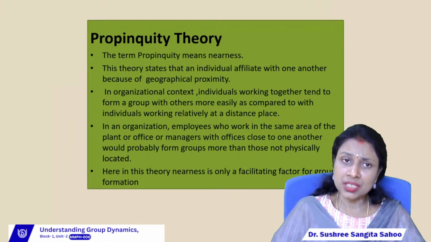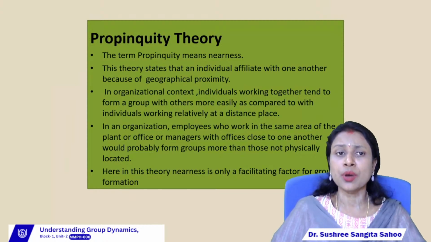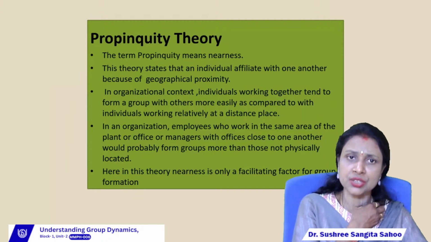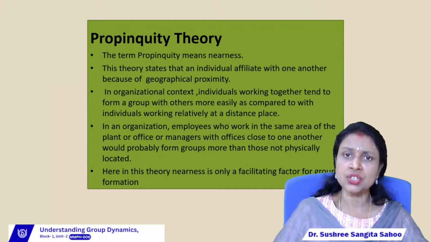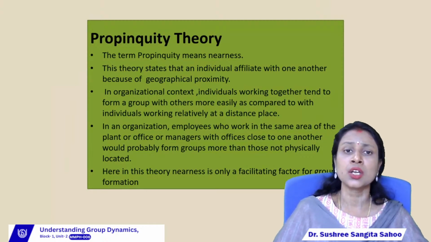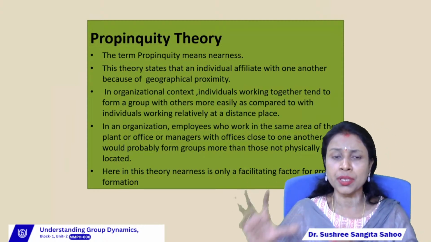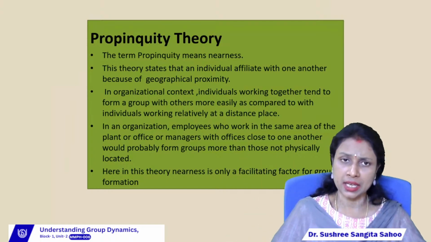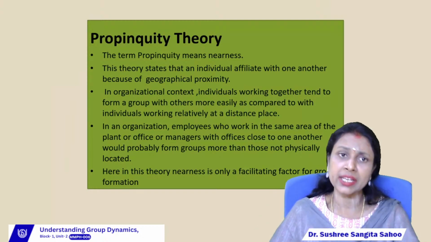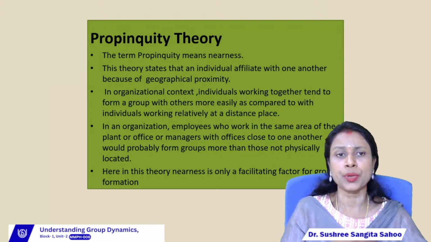This theory states that individuals affiliate with one another because of geographical proximity, right? According to this theory, we can find affiliation, closeness or nearness among group members due to their geographical proximity. If a group of people are coming from a particular geographical area, or from a particular district, or town, then it is very easy for them to form a group, right?